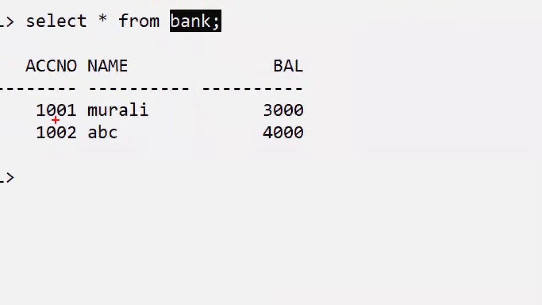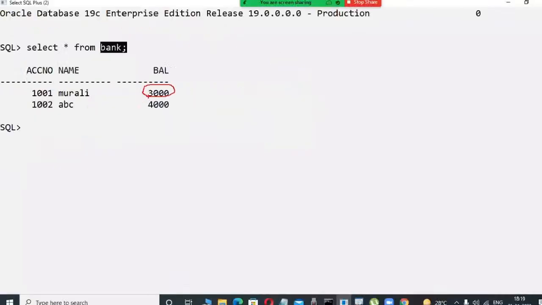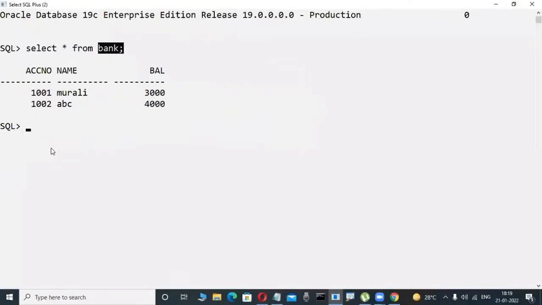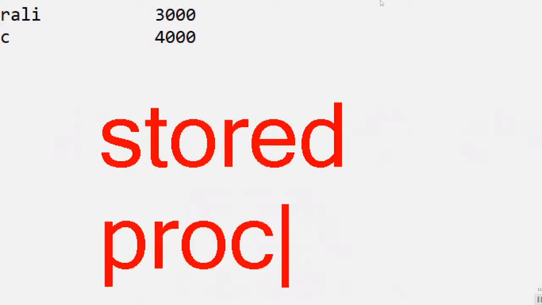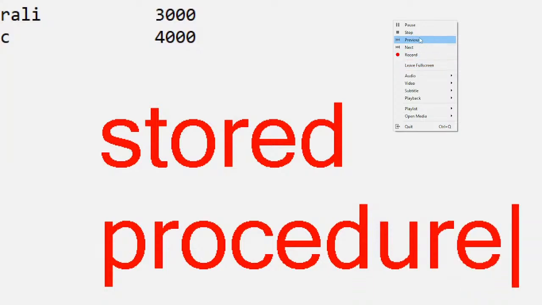Bank is a table. In this bank table, I try to withdraw some money only. For that purpose, I'm writing some coding in PLSQL. Observe here. What I'm writing, you don't have an idea also, but logically observe whether it is working correctly or not. Stored procedures is a concept in Java, .NET, Python, and also in MySQL, SQL Server, and Oracle. In stored procedures only, these types of logical conditions